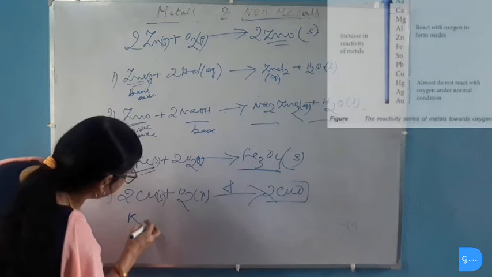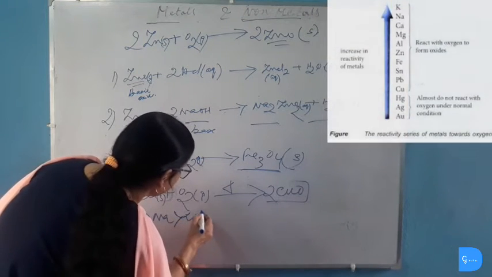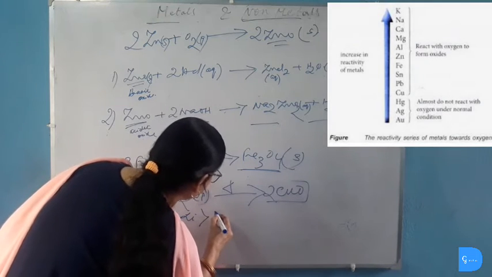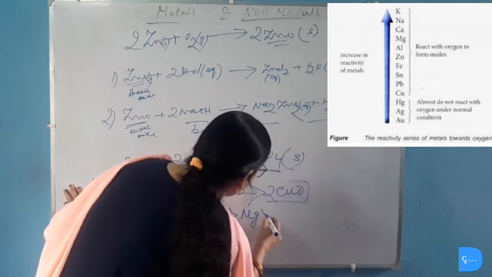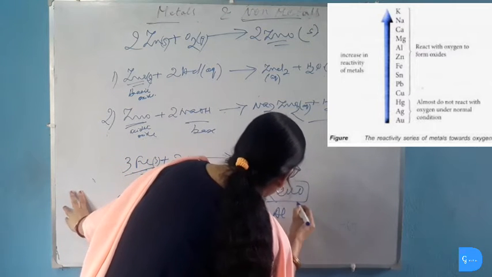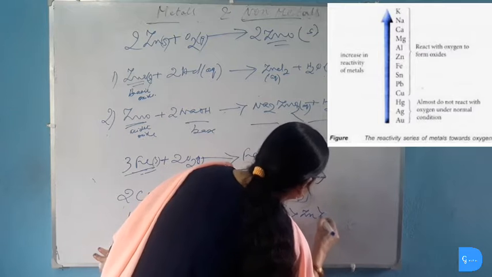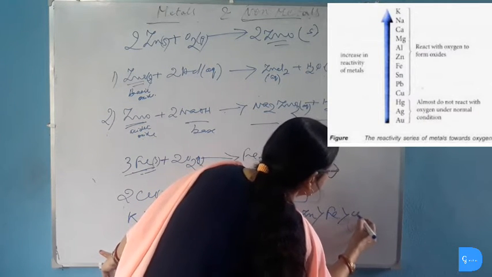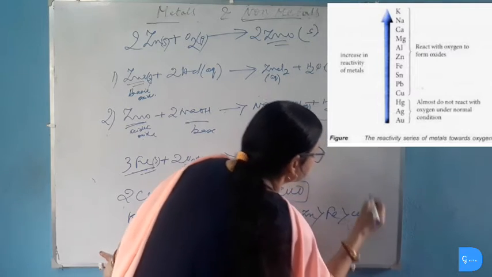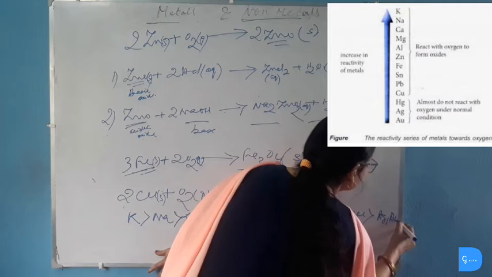Potassium is more reactive than sodium, and sodium is more reactive than lithium, and lithium is more reactive than calcium, and calcium is more reactive than magnesium, and magnesium is more reactive than aluminum, and aluminum is more reactive than zinc, and zinc is more reactive than iron, and iron is more reactive than copper, and copper is more reactive than silver and gold.